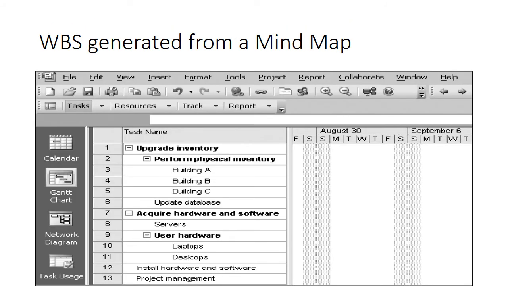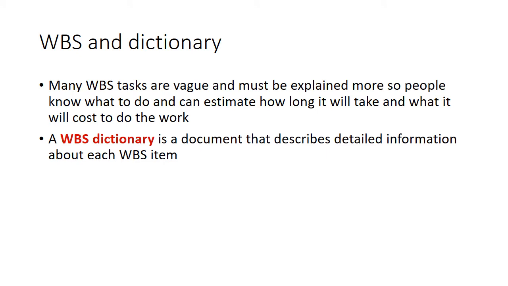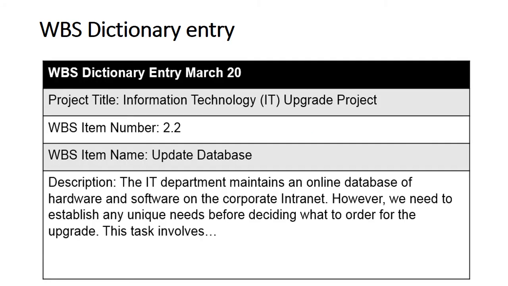So this is a WBS generated from a diagram. So work breakdown structure means, as I said, decomposing the big task into small tasks. And work breakdown structure dictionary is a document that describes each work breakdown item. Now in the diagram, you can just very briefly write painting or maybe coding. But in the WBS dictionary, we write what kind of painting, how many codes, what kind of coding, and keep on writing. So this is a sample dictionary entry. Just for your idea, I have shown it here.